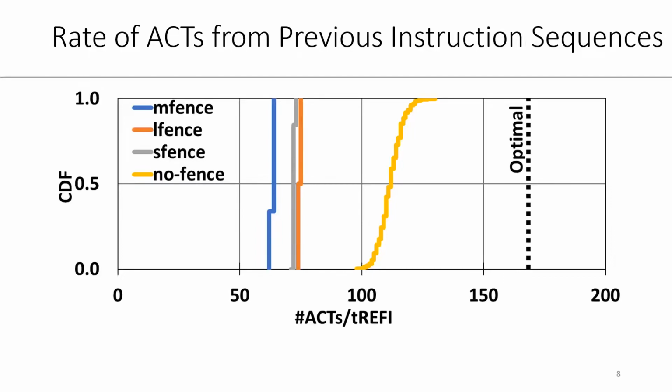The optimal rate of row activates is 167.4 per refresh interval. We observe that the instruction sequence that uses no memory barrier is the closest to the optimal. The takeaway message is that previous instruction sequences are at best 33% from optimal. The activation rate for instruction sequences that use CLFLUSH is even lower than what we show here.